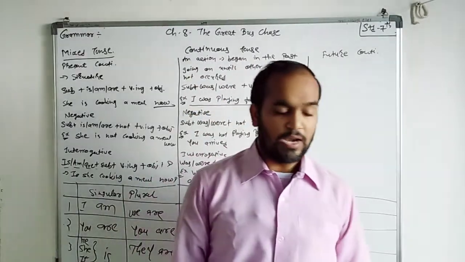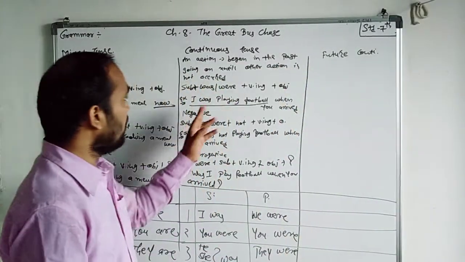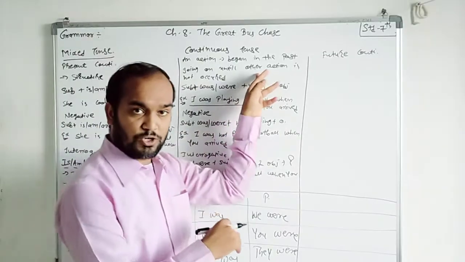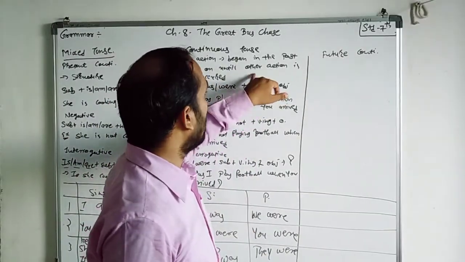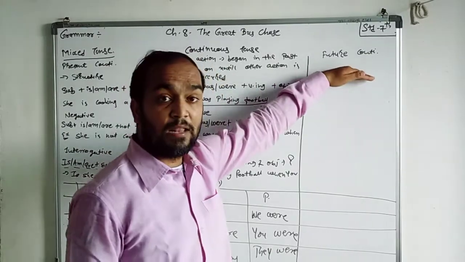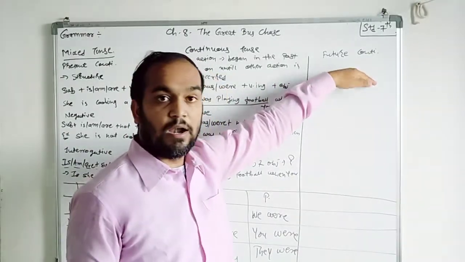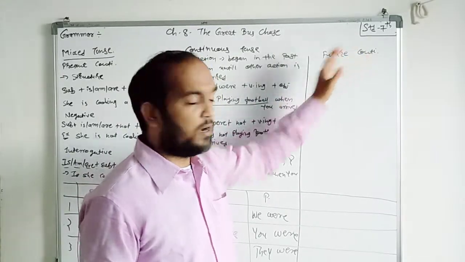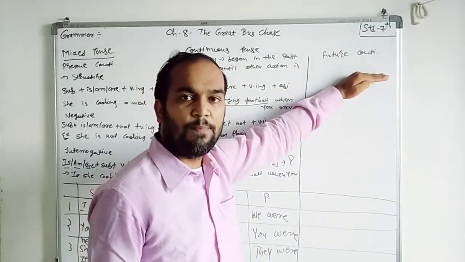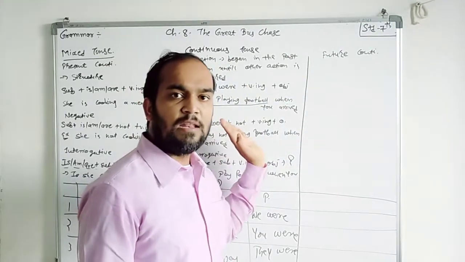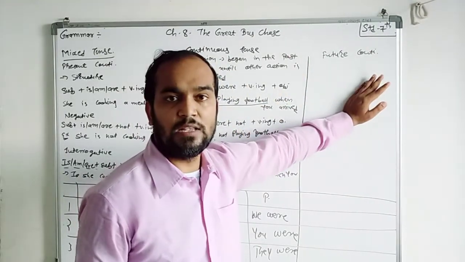Here, the action began in the past until the second action occurred, while here the second action has not occurred. The same thing: it began in the past, here it begins in the future. Here the second action has occurred, here it has not occurred.